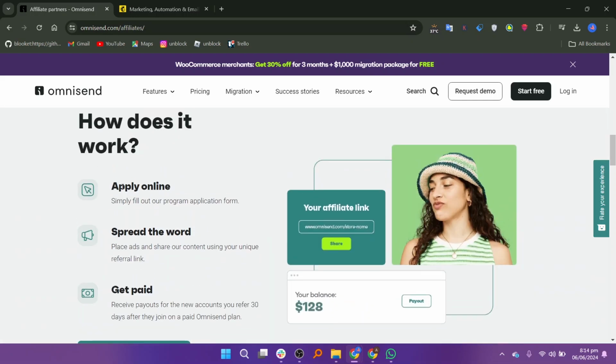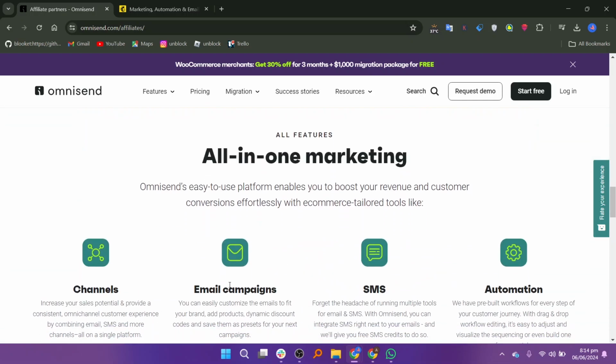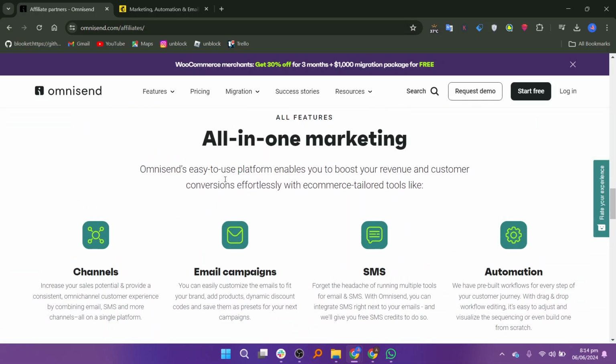Users appreciate Omnisend's user-friendly interface and easy setup, especially for beginners in email marketing. It tracks the performance of your campaigns with detailed analytics and reporting tools to optimize your marketing strategies. It divides the audience into segments based on behavior, demographics, purchase history, and more for targeted marketing.